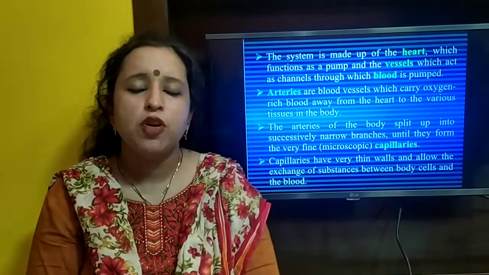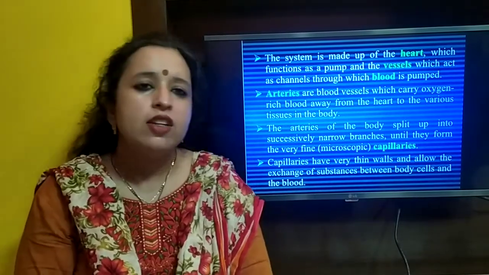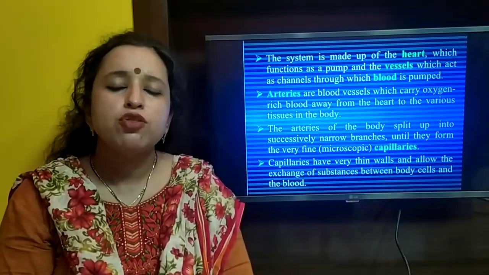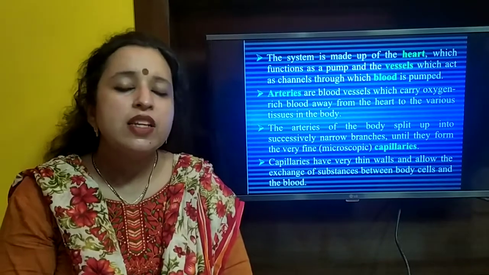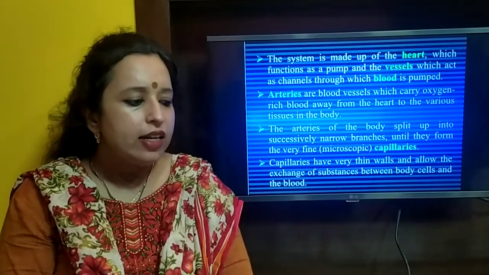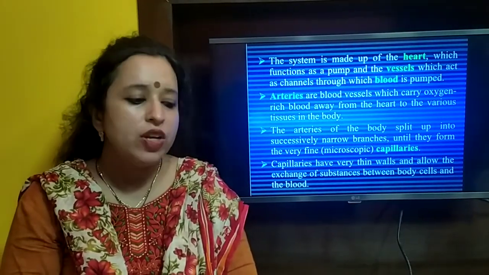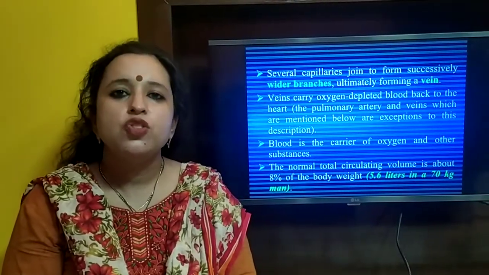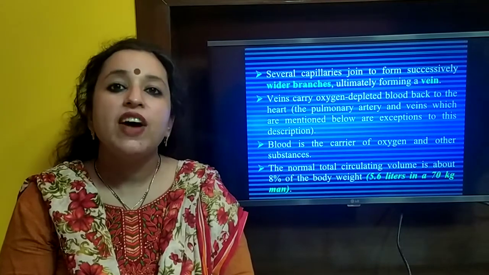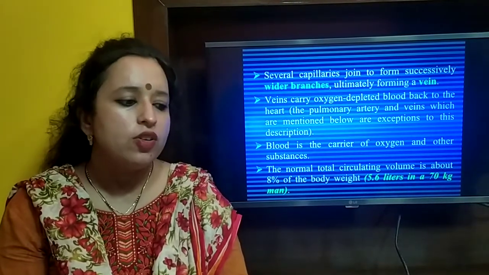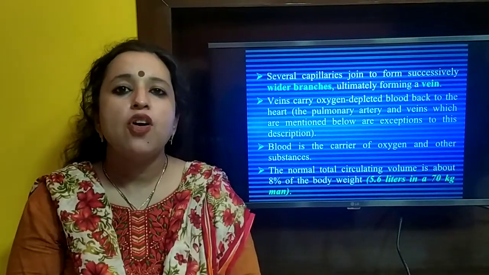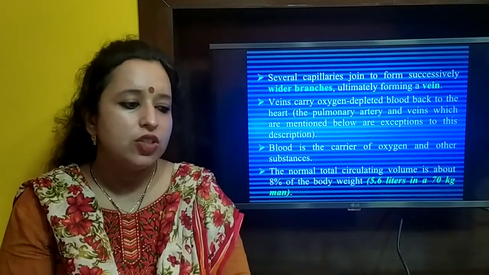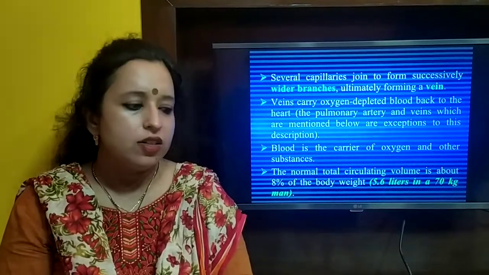The arteries of the body split into fine, narrow branches or microscopic capillaries. Capillaries have very thin walls and allow the exchange of substances between the body cells and the blood. Several capillaries join to form successively wider branches and they are called veins. Veins carry oxygen depleted or carbon dioxide rich blood back to the heart.